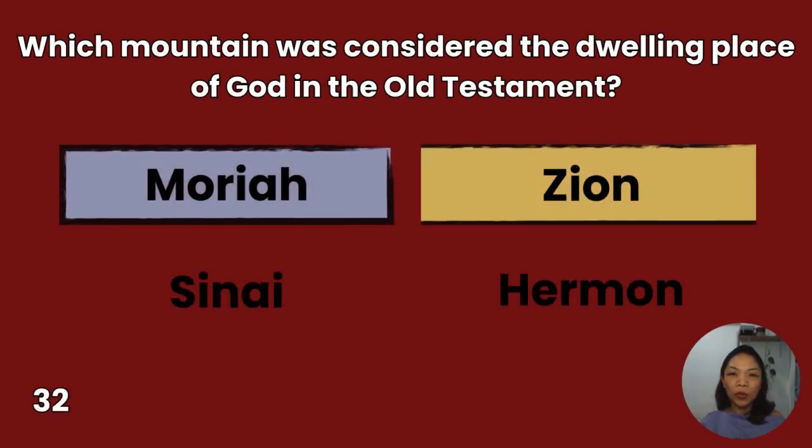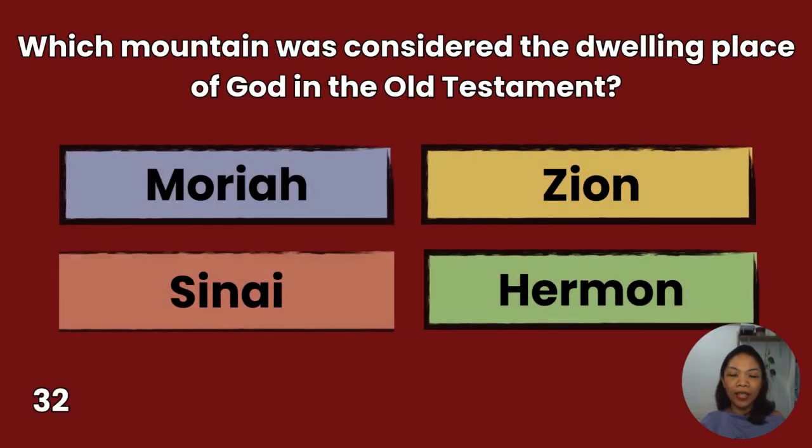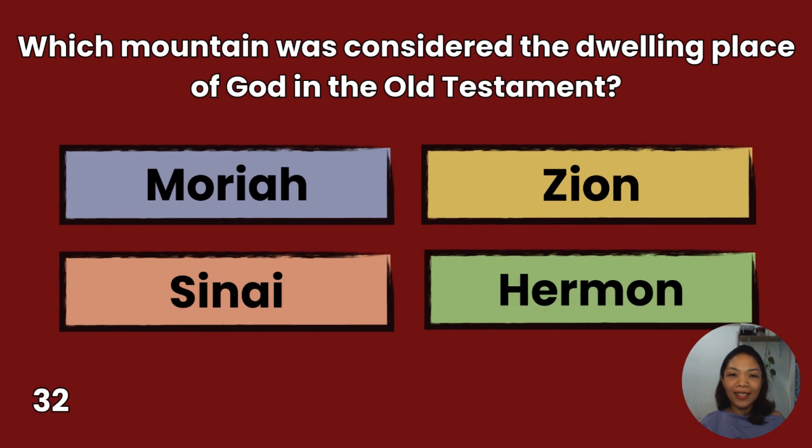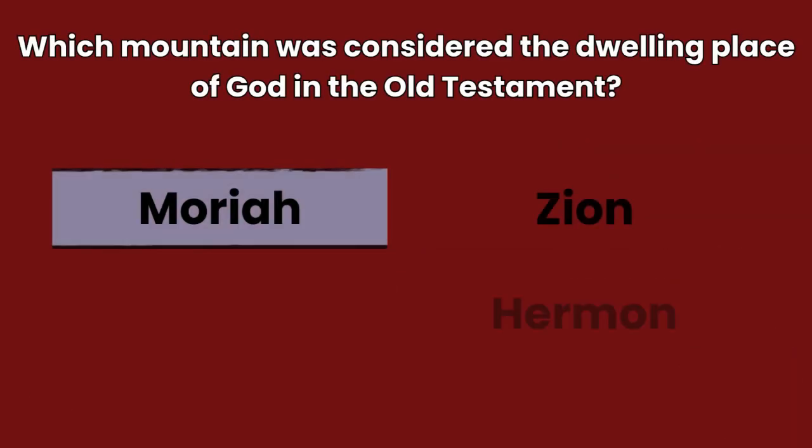32. Which mountain was considered the dwelling place of God in the Old Testament? Moriah, Sinai, Zion, Hermon. You have 10 seconds to answer.